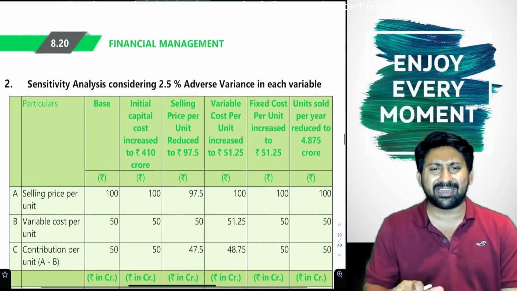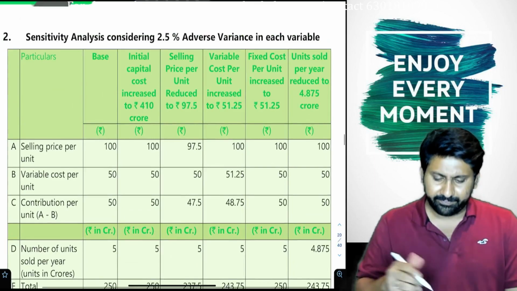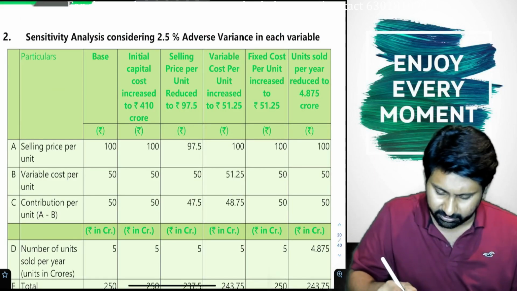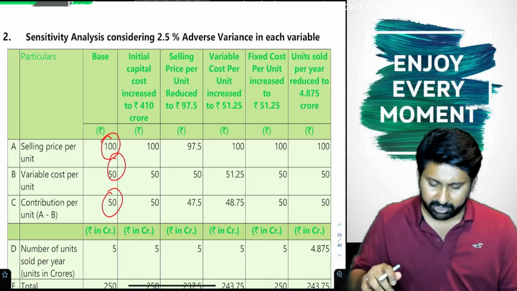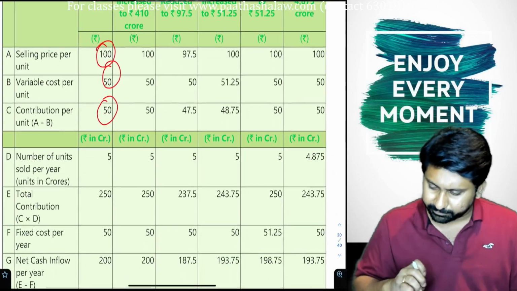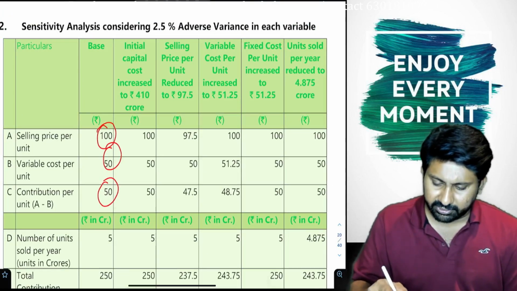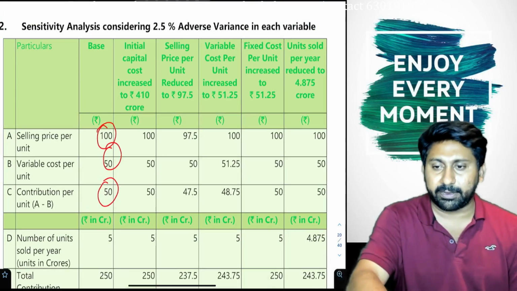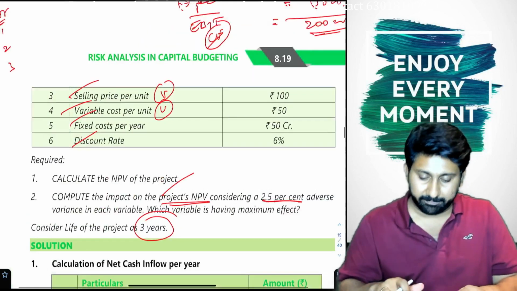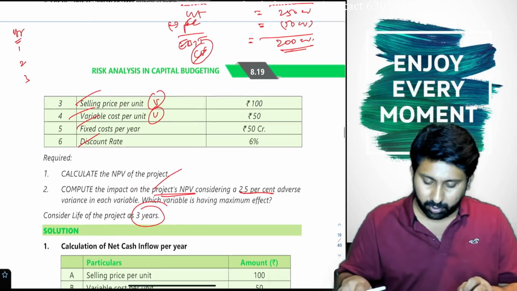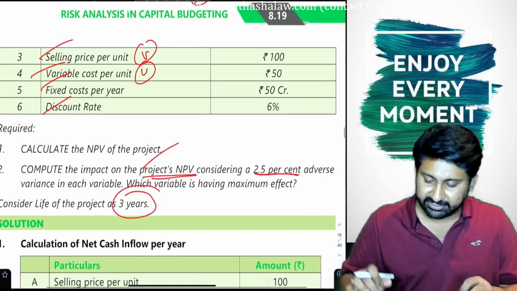See here. Dead easy here. Very easy. No worry. See here. Base. What we have taken now? 100. Variable cost to contribution. Okay. Now see here. Initial capital cost. I will explain how to do it and what the institute has done.